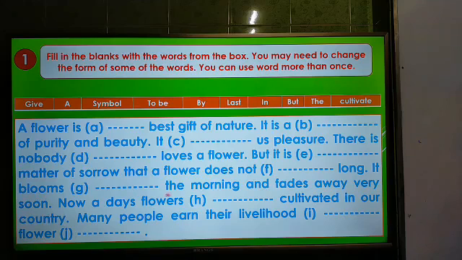It blooms dash the morning and fades away very soon. Nowadays, flowers dash cultivated in our country. Many people earn their livelihood dash flower dash. This is the passage, and now I am going to discuss how to answer these questions.